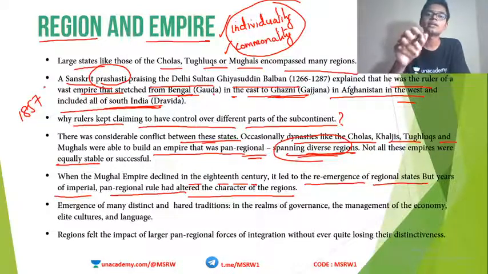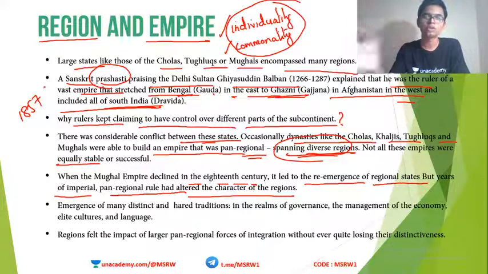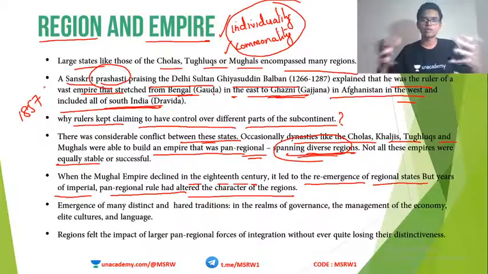So what happened when they got destroyed or when they disintegrated? More and more regional kingdoms started coming up. Whenever the central authority is weak, the provinces try to get independence. That is the basic law. So more and more small kingdoms sprang up here and there. But even then, what happened?